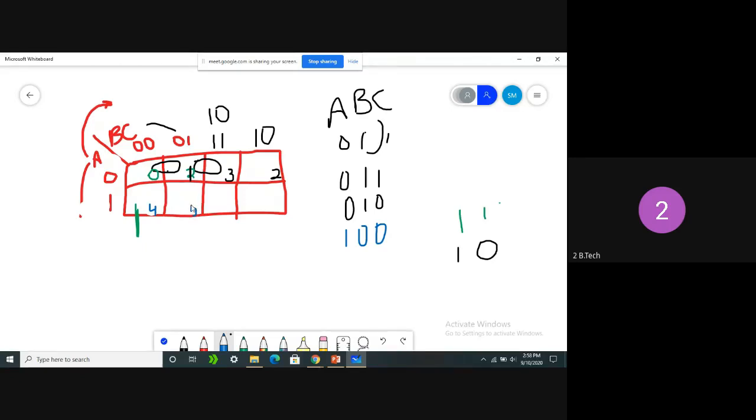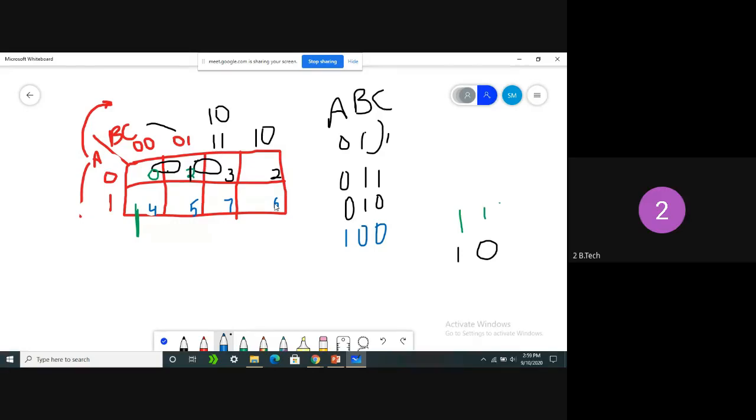Clear, all of you? Again A is 1, so triple 1. A is 1, B is 1, C is 1. In the sense actually 6 needs to come. But instead of 6, what we got? 7 we got. So obviously the final cell is 6. Clear, all of you? So this is the way how cells can be placed in the K-map. This is for 3 variables. Clear, all of you?